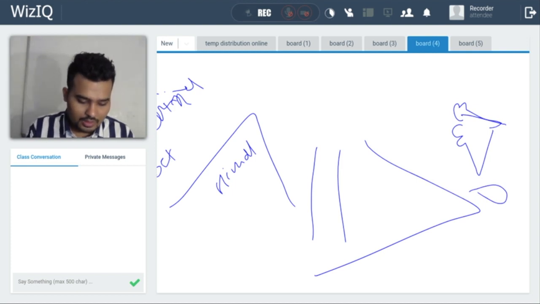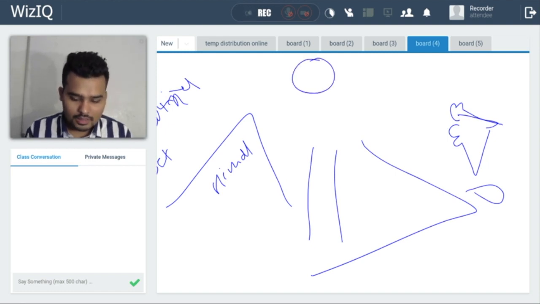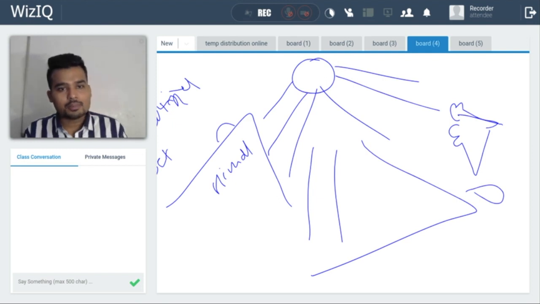But if you see, suppose the sun is over here, and the sunlight is going like this in all directions. So this southern face of the Himalayas has more sunlight than this face, because it is in the opposite direction.